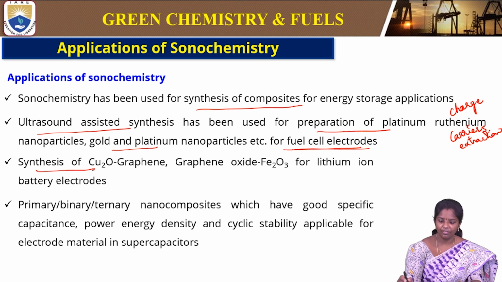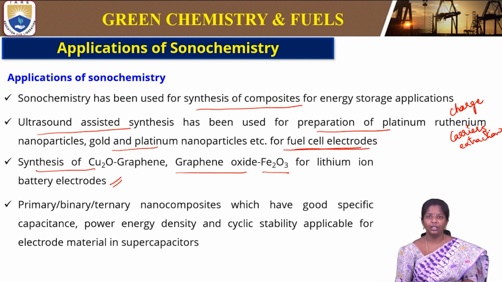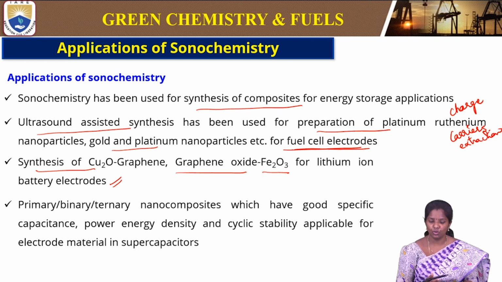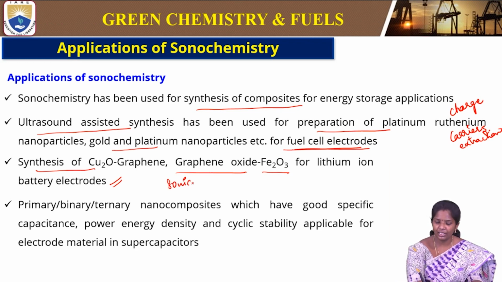Then synthesis of copper oxide, graphene oxide, iron oxide for lithium ion batteries. So in lithium ion batteries we use metal oxides as one electrode, and therein we use graphene. Nowadays graphene is very trending, so the sonication process of exfoliation is an easier method.